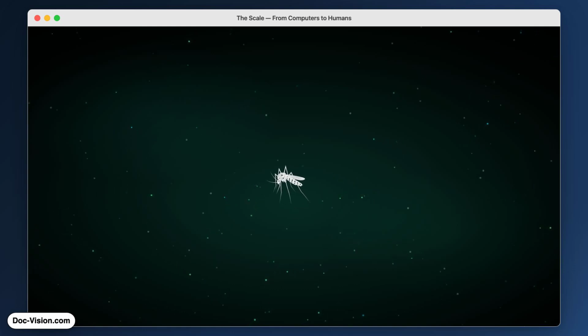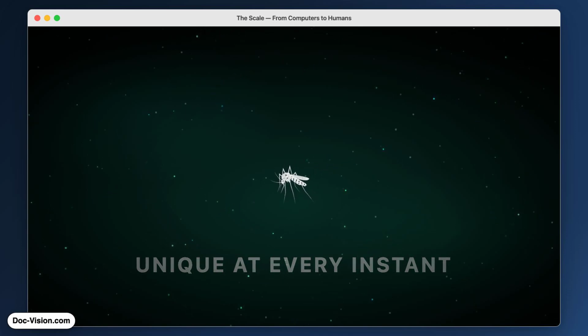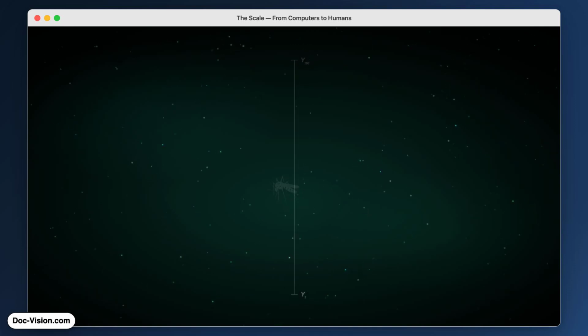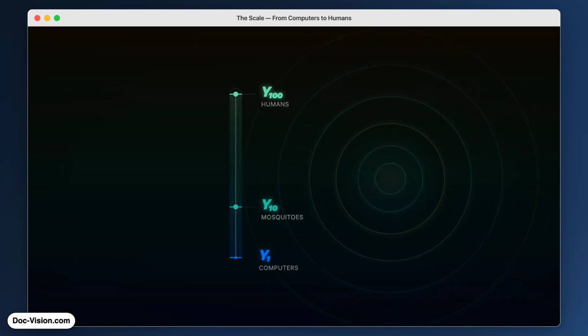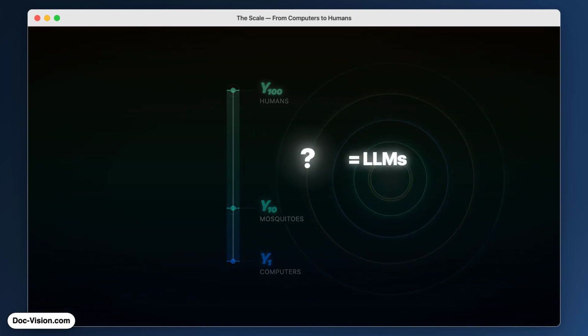No mosquito has ever seen exactly what this one sees right now. The world offers infinite variation at every scale. That kind of real-world adaptability places it around Y10. So on this rough 0 to 100 scale, computers at 1, mosquitoes at 10, humans at 100. Where do large language models fall?